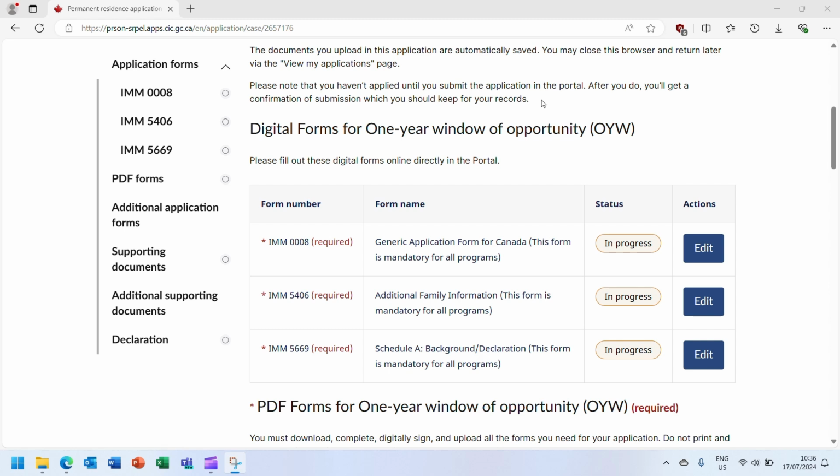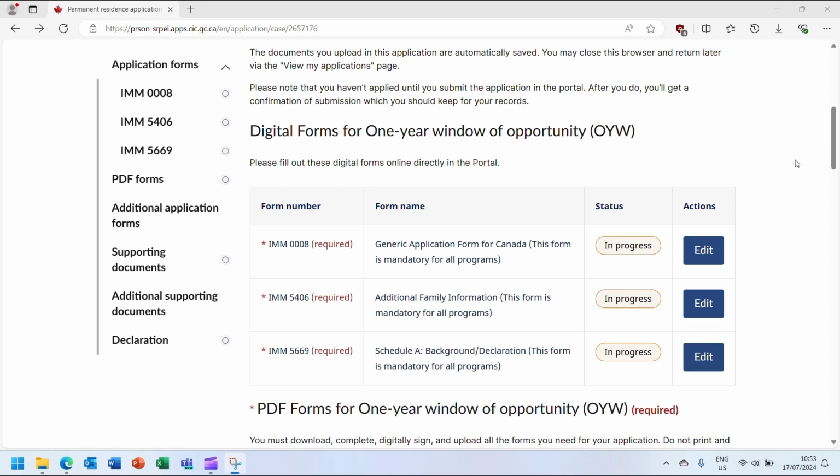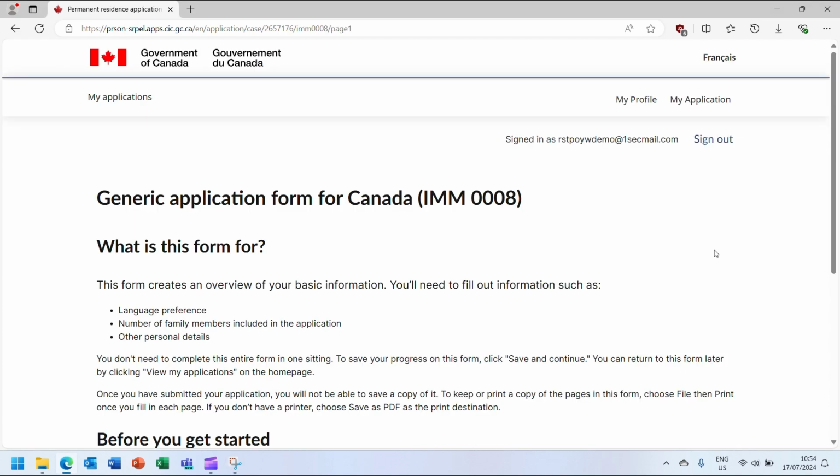To complete the digital versions of the IMM 0008, IMM 5406, and IMM 5669 forms, click the Edit button to the right of each form. For detailed instructions on how to complete the IMM 0008 and IMM 5669 forms, please refer to the IMM 6000 Guide for Convention Refugees and Humanitarian Protected Persons Abroad. Let's start with the IMM 0008 Generic Application Form for Canada. To open the form, click the Edit button.